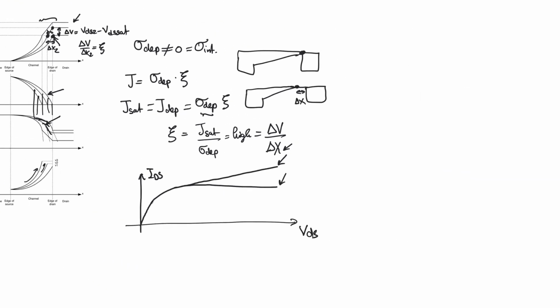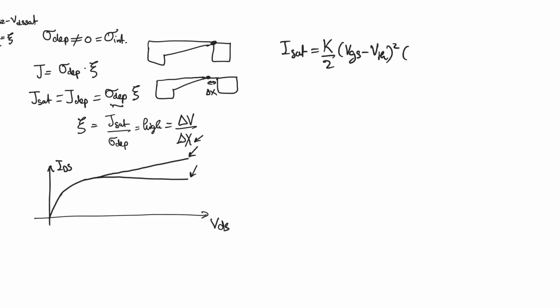And the way to model this is to say that saturation current is now not only K over 2 into VGS minus V threshold squared, but also to introduce some dependence on VDS. And this is through a constant lambda whose unit is volt to the minus 1, and it's called the channel length modulation constant, because this whole effect is called channel length modulation.